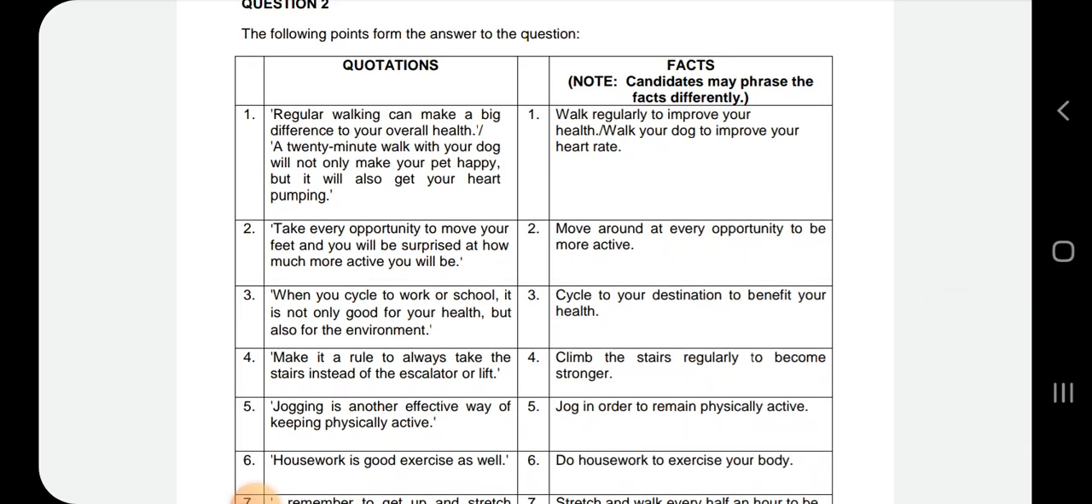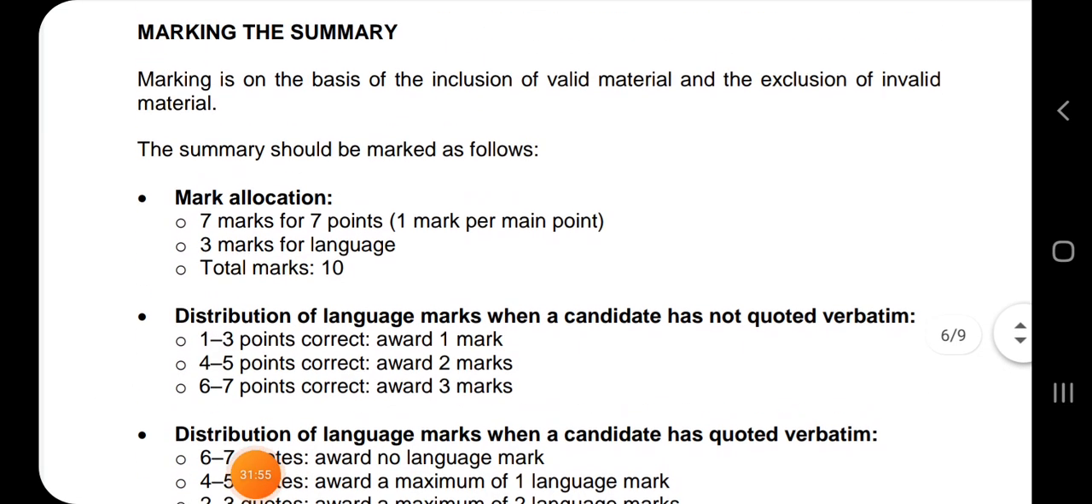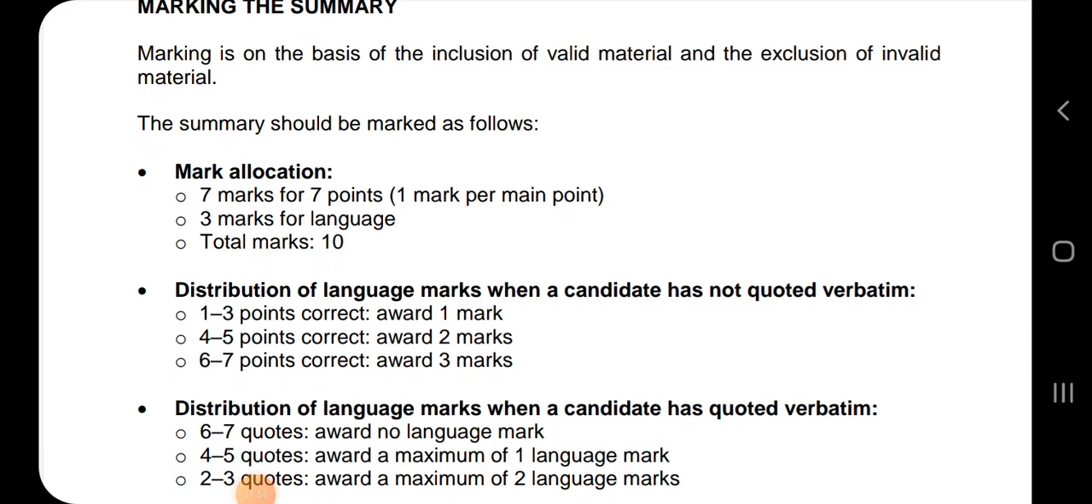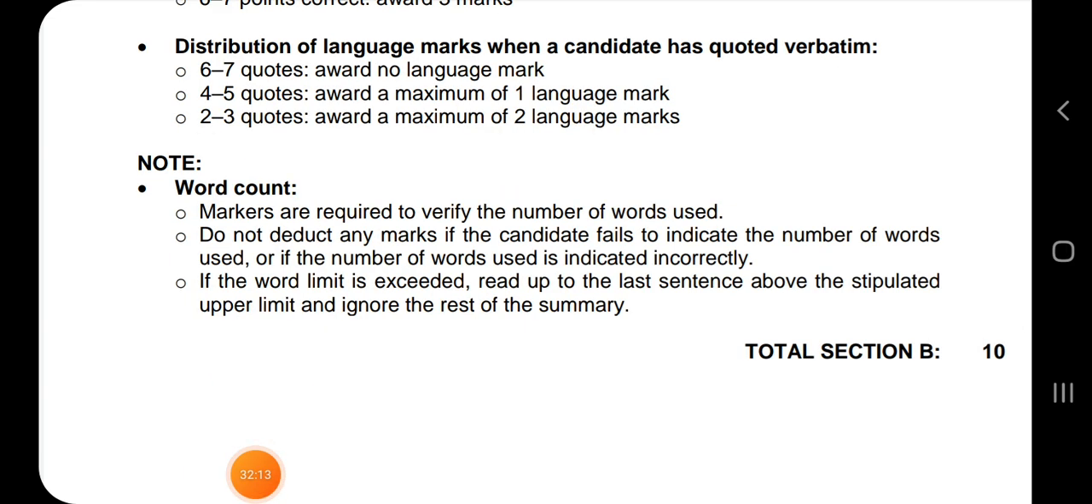You must write facts about what has been advised in the text. So you're going to be given 7 marks for the points. You get 1 mark for every point, and then 3 marks for language, and that makes it 10. So every point gets a mark, and correct language gives us 3. You will not be penalized if you do not write the number of words. If the word limit is exceeded, read up to the last sentence above the stipulated upper limit and ignore the rest of the summary. So that's what will happen.